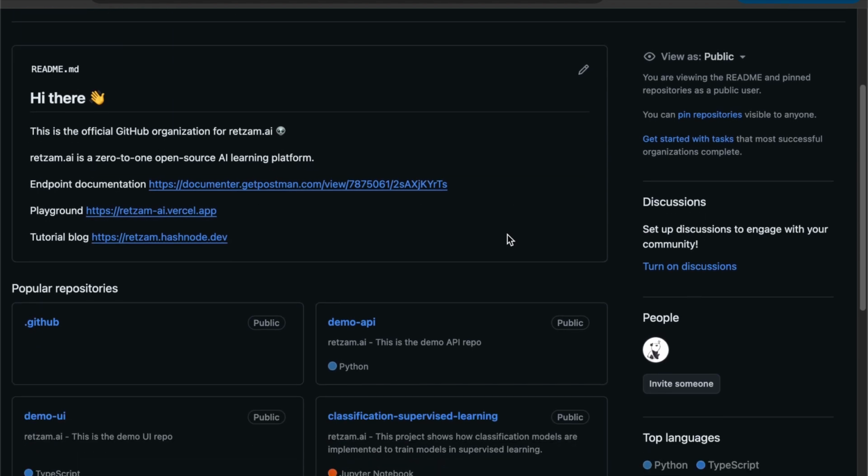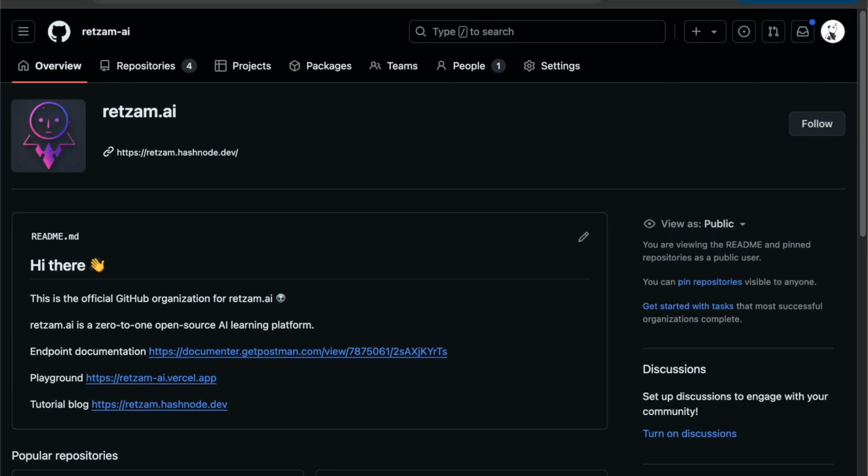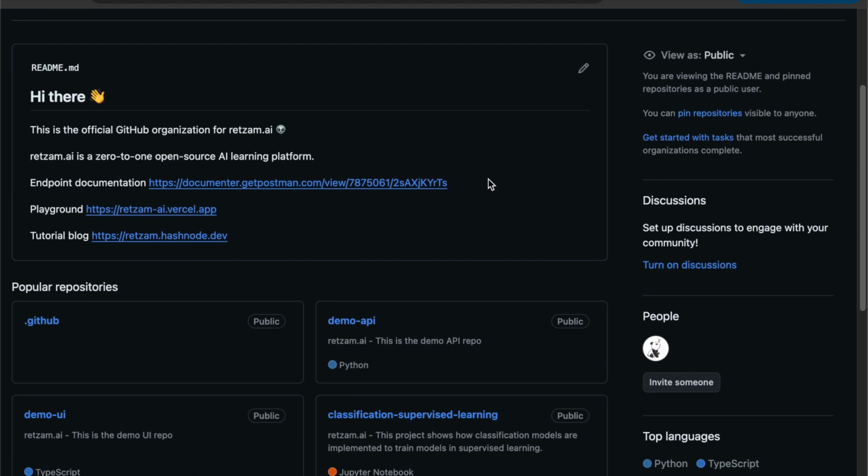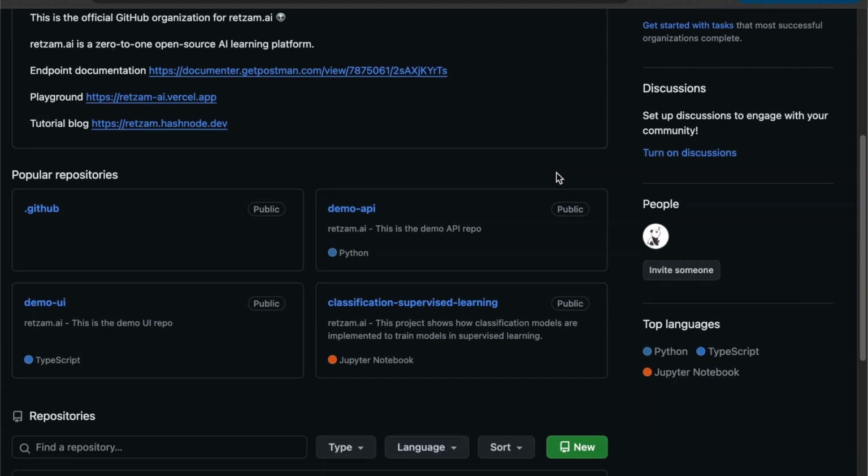So this is the GitHub organization. We have an endpoint documentation, we have a playground, we have a tutorial blog. So these are our repositories currently. We add them as we progress. We have a learning plan, and we take from there.